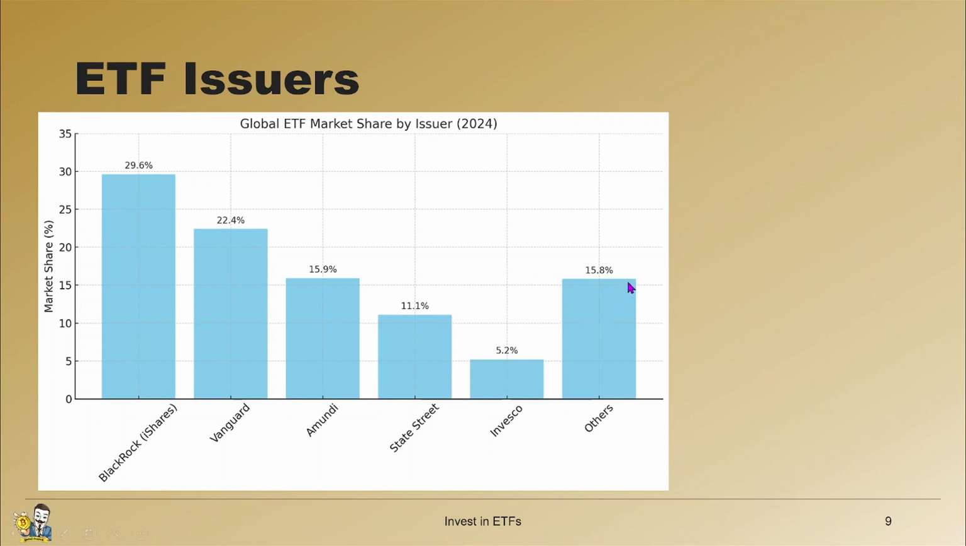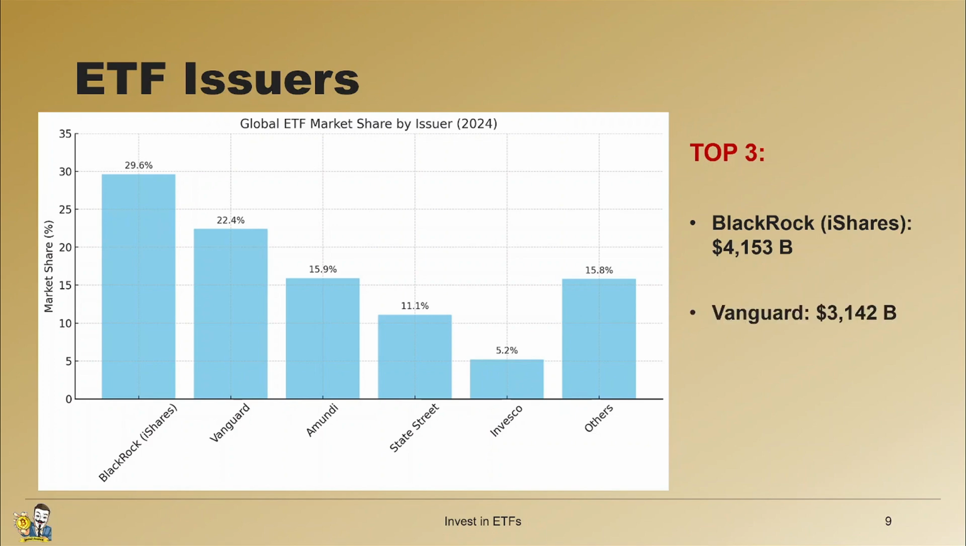There are hundreds of ETF issuers out there, and you really have to choose them carefully. The top 3 are BlackRock, which is known as iShares for its ETF branch, and they manage more than $4 trillion. Then there's Vanguard, with around $3 trillion under management, and Amundi, with $2.2 trillion.